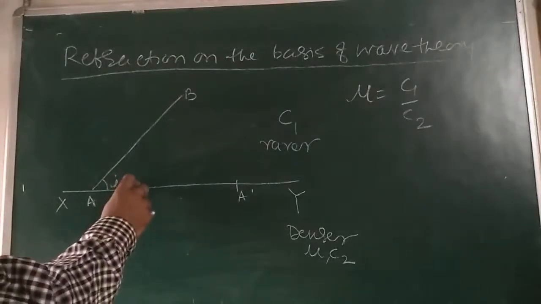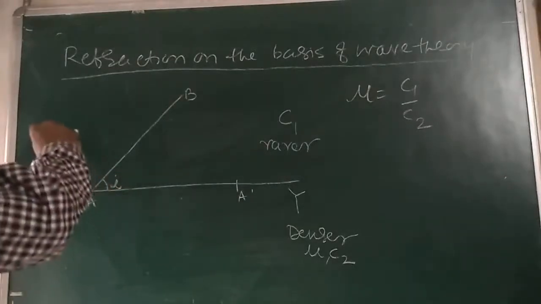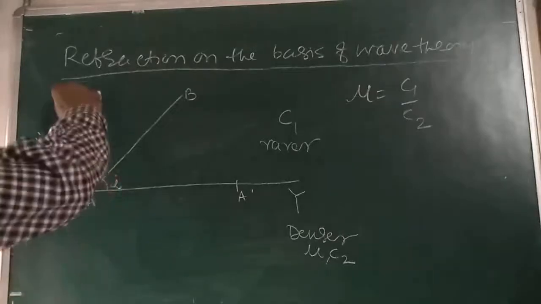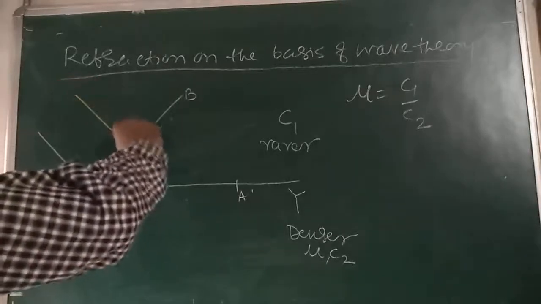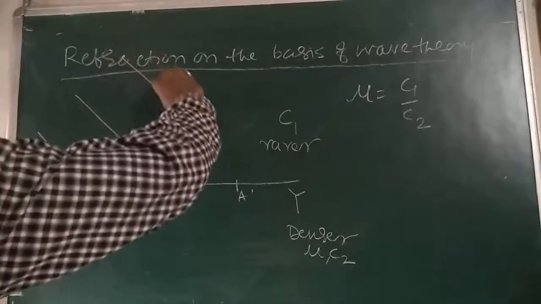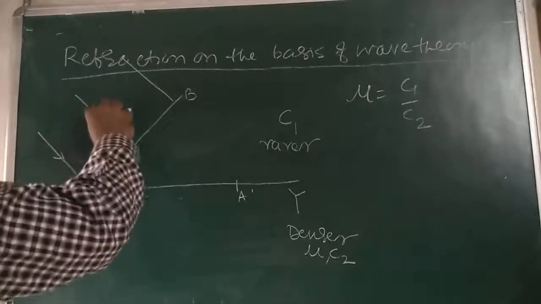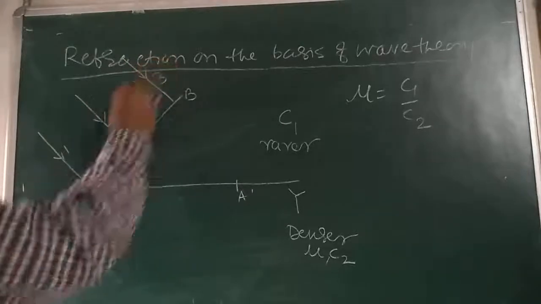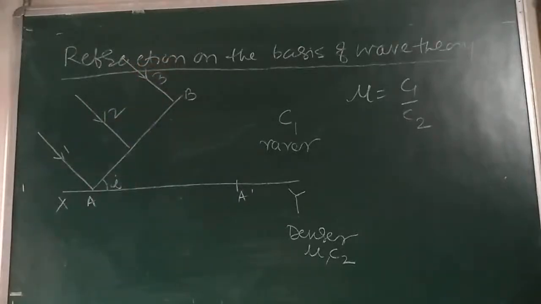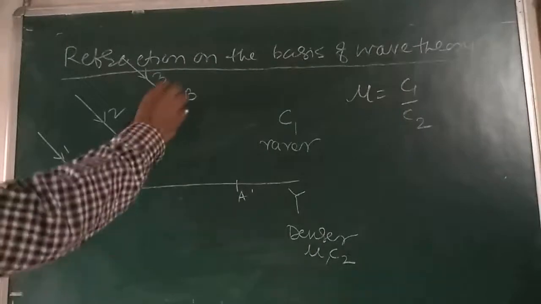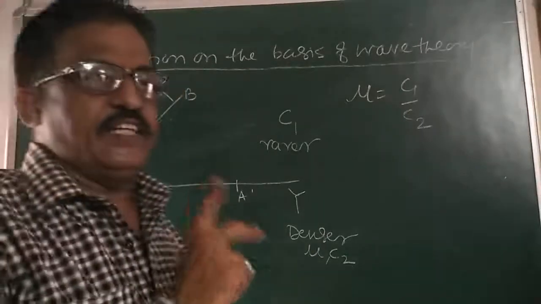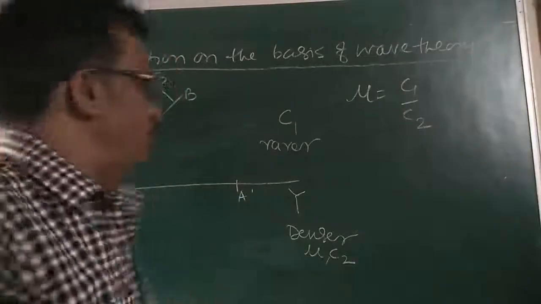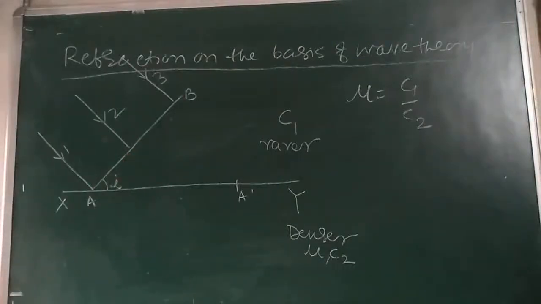Now we are taking 1, 2, 3: here is 1, here it is 2, and here it is 3. We are taking here 3 rays, 1, 2 and 3, which are the corresponding incident rays normal to AB.